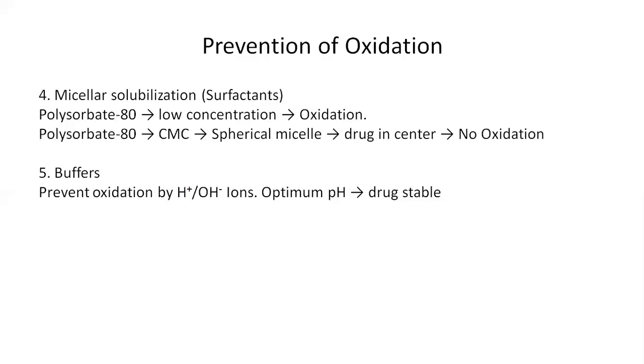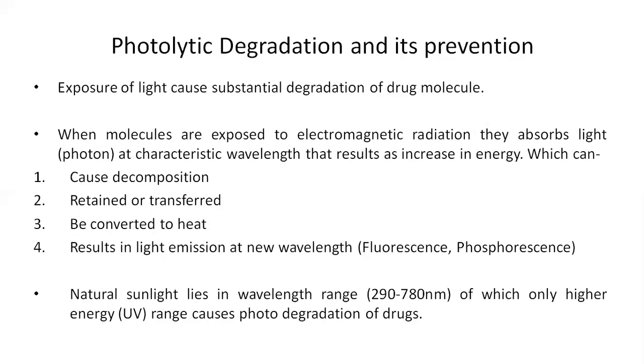Next is the addition of buffers. At an optimized pH, the drug gets stabilized because of the prevention of oxidation by hydroxyl ion or hydrogen ion. So at an optimum pH, the drug gets stabilized. This is all about the oxidation process. Now we move on to photolytic degradation and its prevention.